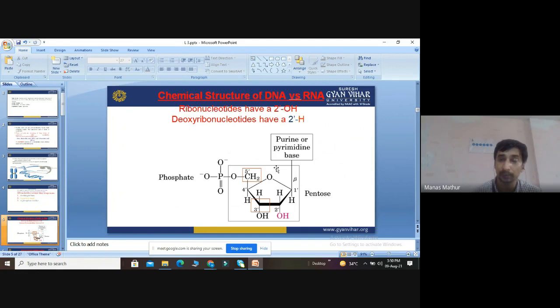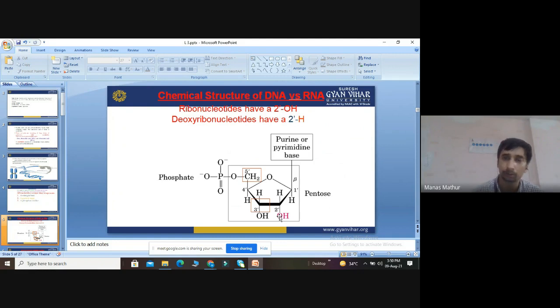The base could be either purine or pyrimidine. We will discuss later on. Ribonucleotides have a hydroxyl group at the second position. And if we remove this oxygen atom, it becomes deoxyribonucleotide. Removal of oxygen is called deoxyribo.